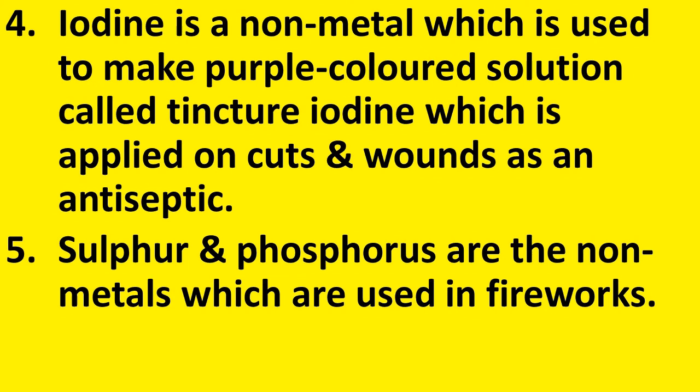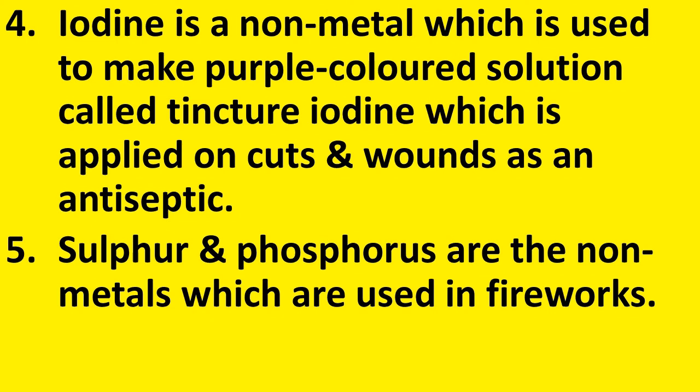Do you know what it is? It is known as tincture iodine. Actually, it is an antiseptic. Antiseptic is used to kill the germs if at all it is present in the wound. So, tincture iodine is made by using iodine non-metal.